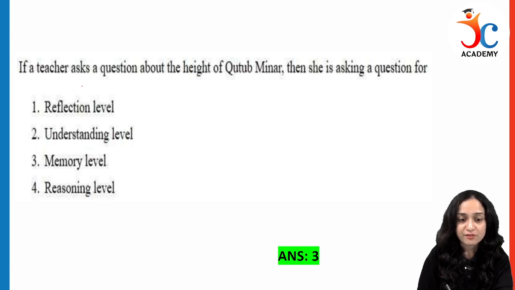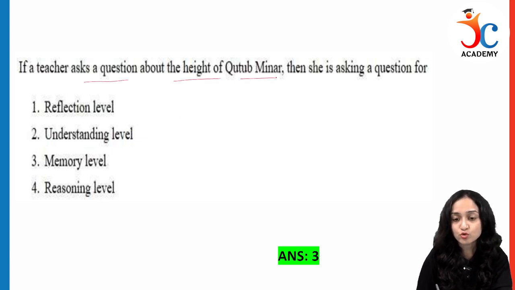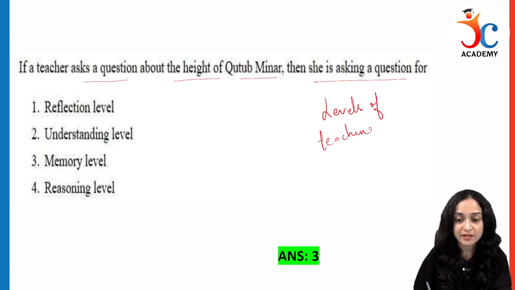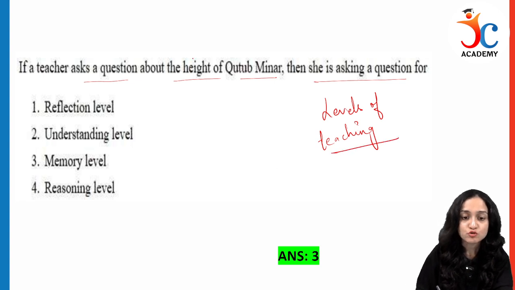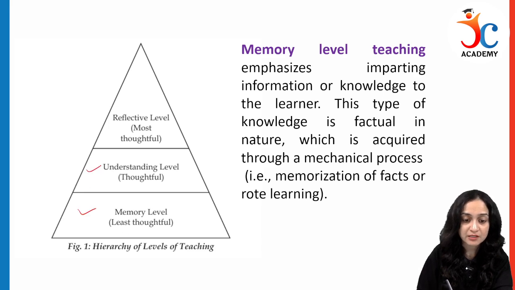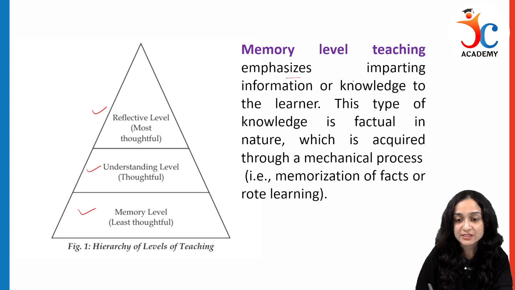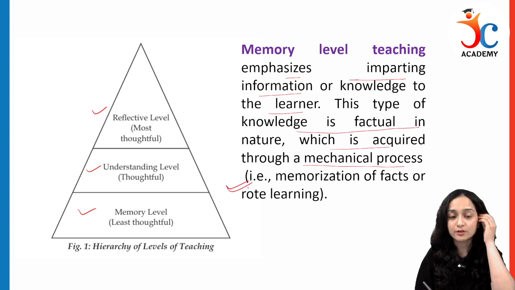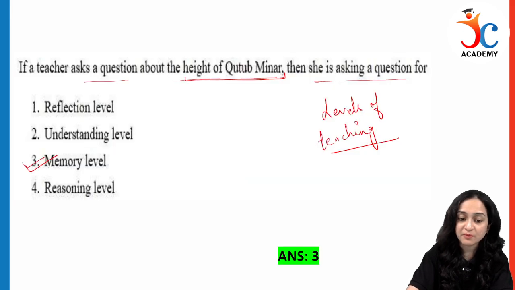Now next question is, if a teacher asks the height of Qutub Minar, then she is asking a question for, this is from the levels of teaching. Again, a very important topic: levels of teaching, memory, understanding and reflective. If a teacher is asking about the height of Qutub Minar, it will be memory level. So we have 3 levels: memory, understanding and reflective. Memory level emphasizes imparting knowledge or information to the learner. It is usually factual in nature, acquired through a mechanical process, which is memorization of facts or rote learning. So the answer will be memory level.